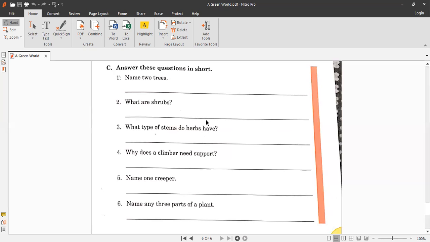Okay, question number 3 is what type of stems do herbs have? So your answer is herbs have weak and thin stems. Okay, so start writing herbs, H capital. You can draw the line here in the starting so that you can write the answer easily. Herbs, H-E-R-B-S, herbs have, H-A-V-E, have, weak, W-E-A-K, weak, and, A-N-D, and, thin, T-H-I-N, thin, stems, S-T-E-M-S, full stop.